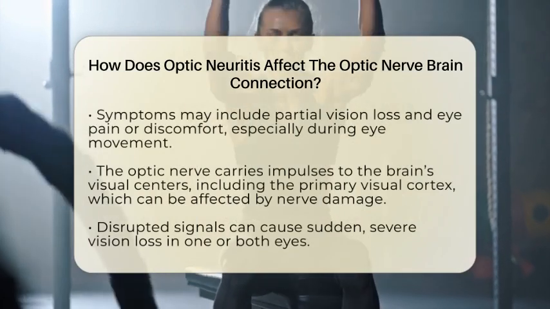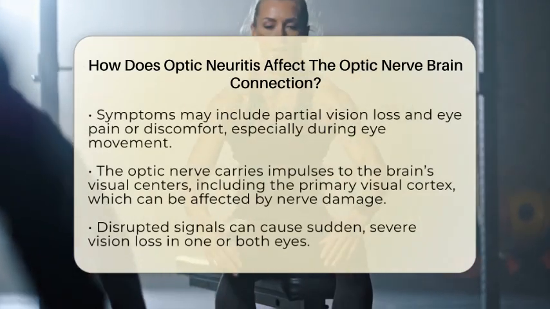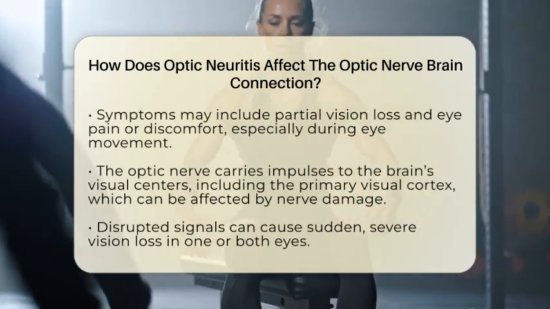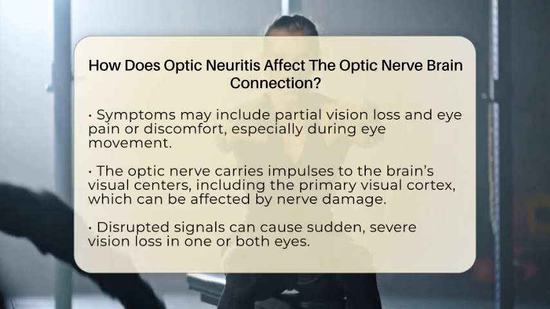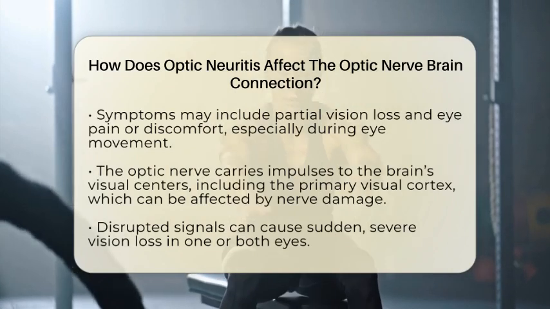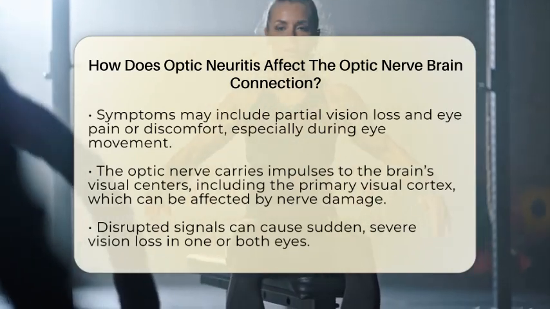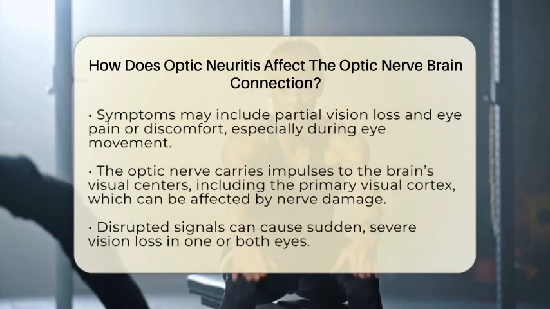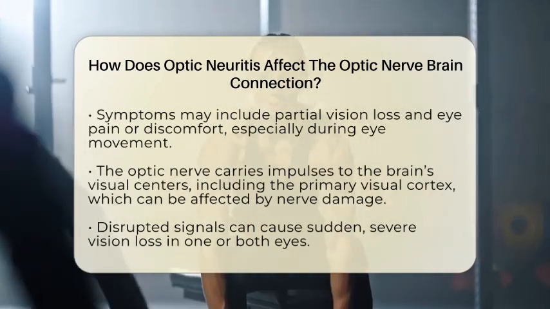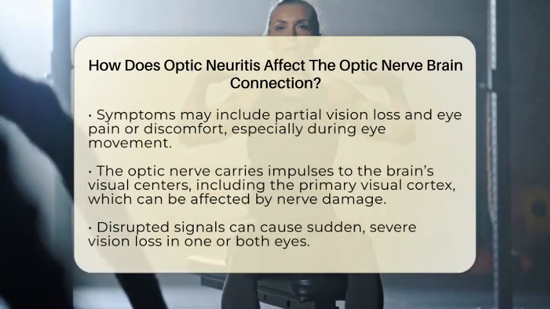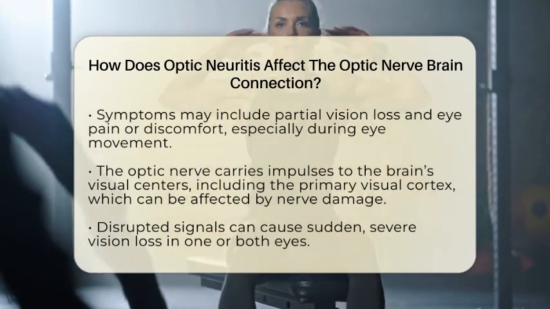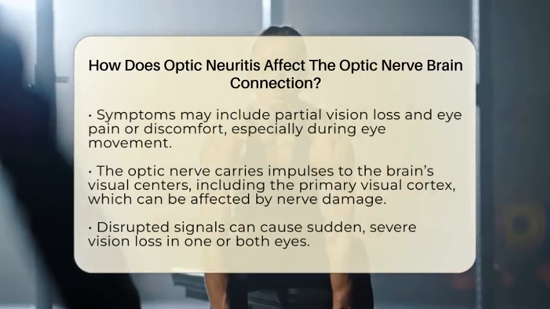As a result, you might experience blurred vision, difficulty seeing colors clearly, or even partial loss of your visual field. Sometimes, moving your eyes can cause eye pain or discomfort, especially during an attack. The nerve's job is to carry impulses generated by the retina through a series of neurons to the brain's visual centers, including the part called the primary visual cortex. When the myelin is damaged, these impulses are slowed or blocked, leading to sudden and sometimes severe vision loss in one or both eyes. But the effects of optic neuritis go beyond just the eye.